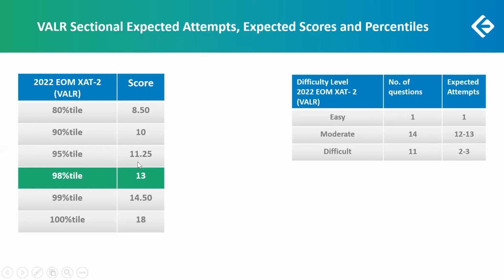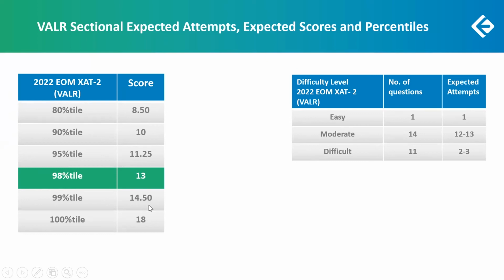A score of 11.25 puts you at a 95 percentile. A score of 13 fetches you a 98 percentile. A score of 10 fetches you a 90 percentile. A score of 8.50 fetches you an 80 percentile. Remember, we're looking at attempts and an 80% accuracy of those attempts.